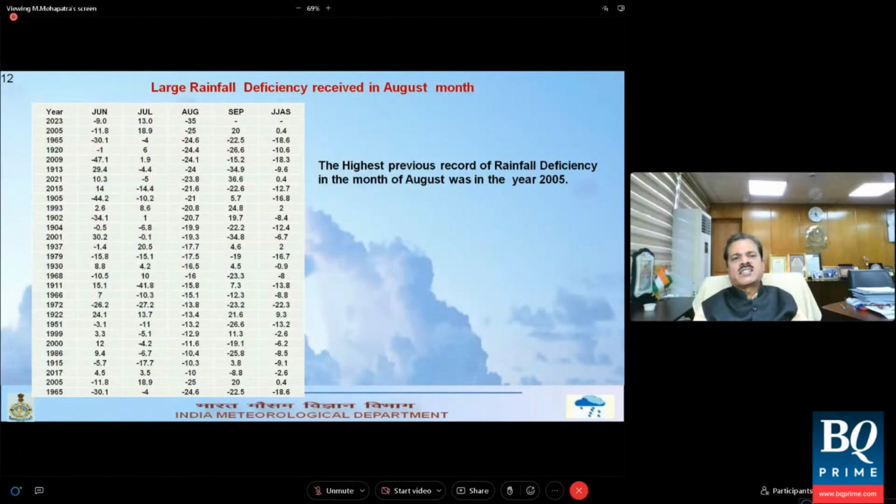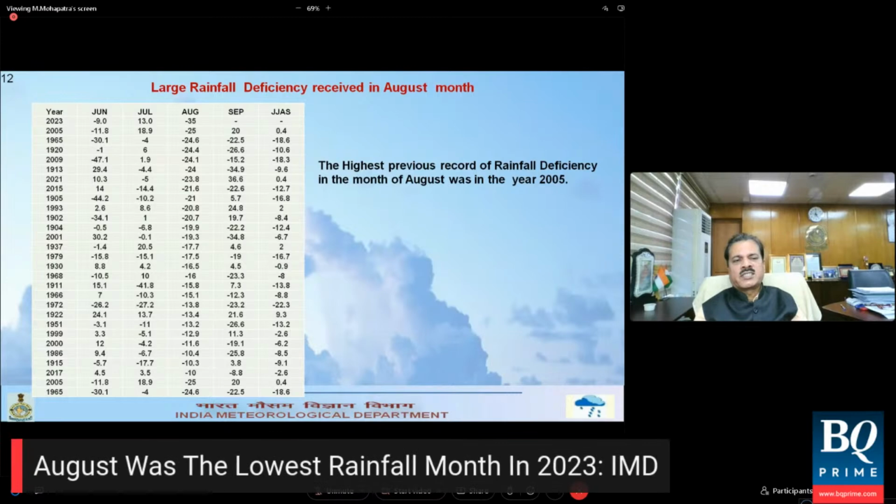So if you just look at large deficiency in the month of August, it is the highest. It is just the year-wise value. It is written here, so I will not discuss it because we have already discussed this. What it indicates is that August was the lowest rainfall month, with a deficiency of minus 36% as of today. Earlier, in 2005, it was 25% deficient, and in 1965, it was 24.6% deficient. So it has been 10% more deficient compared to the previous record of 2005.